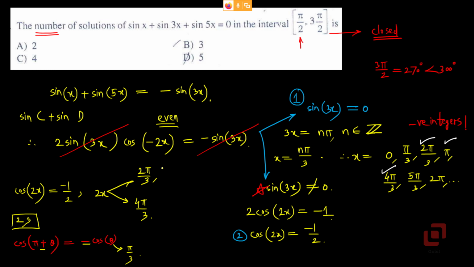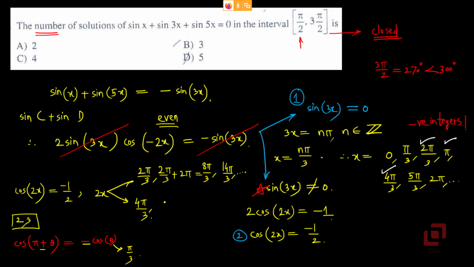Again, let us add 2 pi to them. So the next one in this list with 2 pi by 3 is going to be 2 pi by 3 plus 2 pi. So that will be 8 pi by 3. Then the next one is 8 pi by 3 plus 2 pi. So that is 14 pi by 3 and so on. Then let us go to this list. 4 pi by 3.